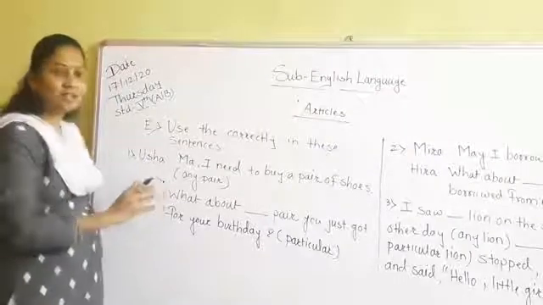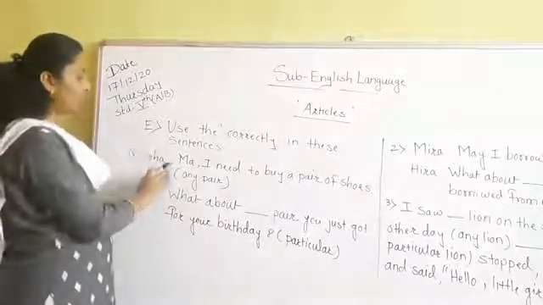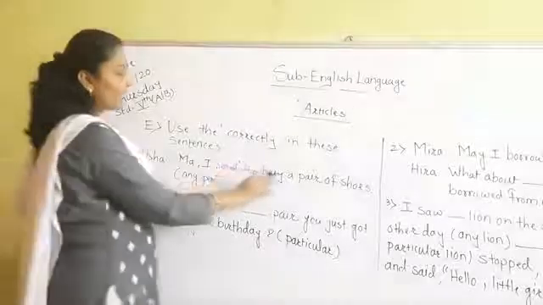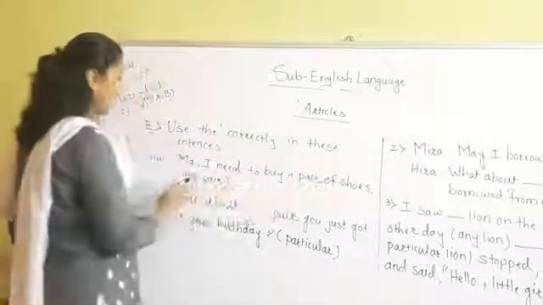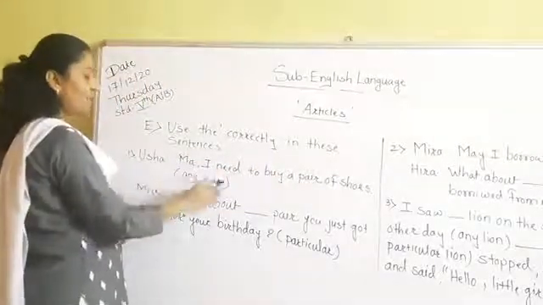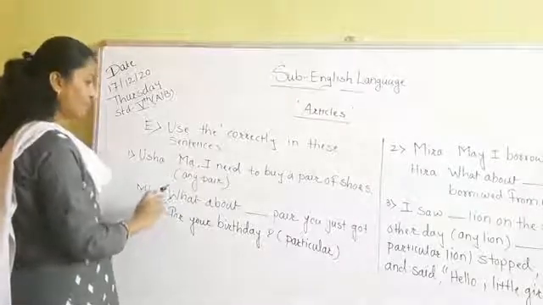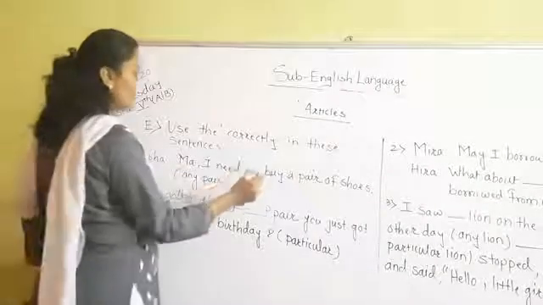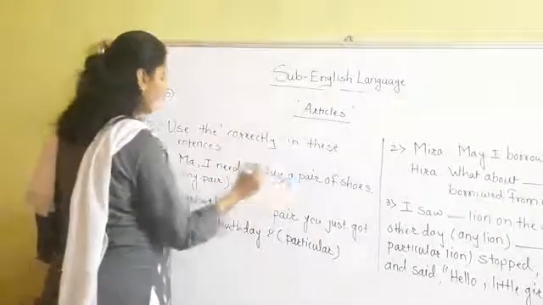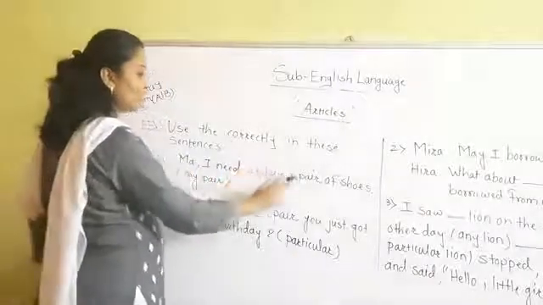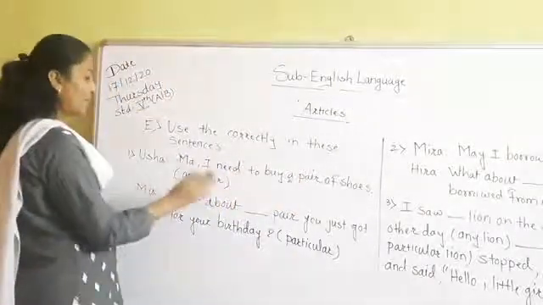In the first sentence, the dialogues are given. Usha said, "Ma, I need to buy a pair of shoes." A pair of shoes means any pair. So a is used here. Ma, I need to buy a pair of shoes means any pair.